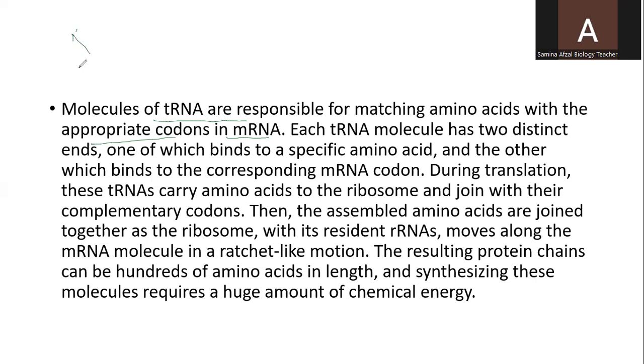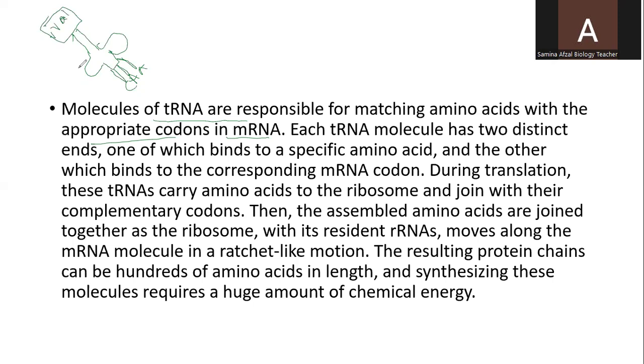As for example, they will be attached in this way, on which 3 nitrogen bases, as for example, CAT or CAA, we can say CAAAA. It codes for valine.